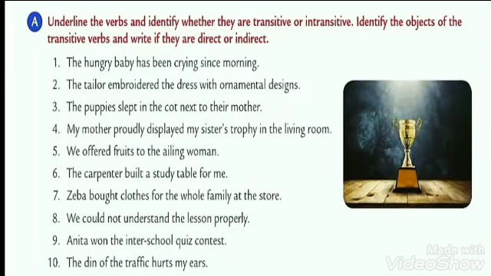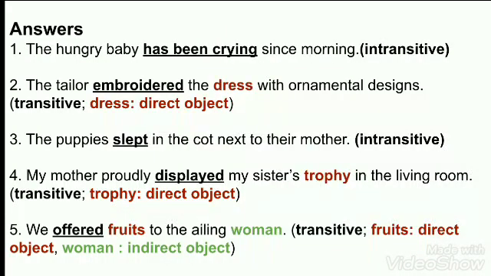And what does the tailor embroider? What did he embroider? He embroidered the dress. So yes, we got the object in this sentence, the dress. So that's why this particular sentence will become the transitive verb. The tailor embroidered the dress. The dress will become the direct object.